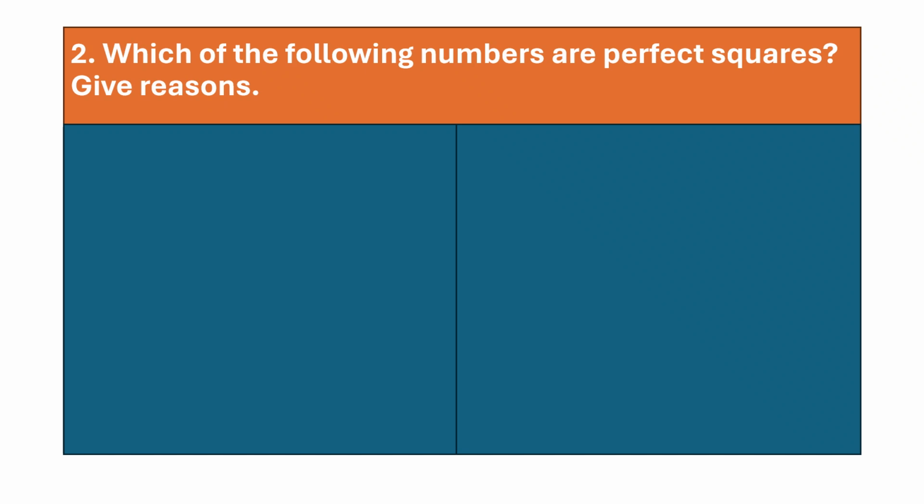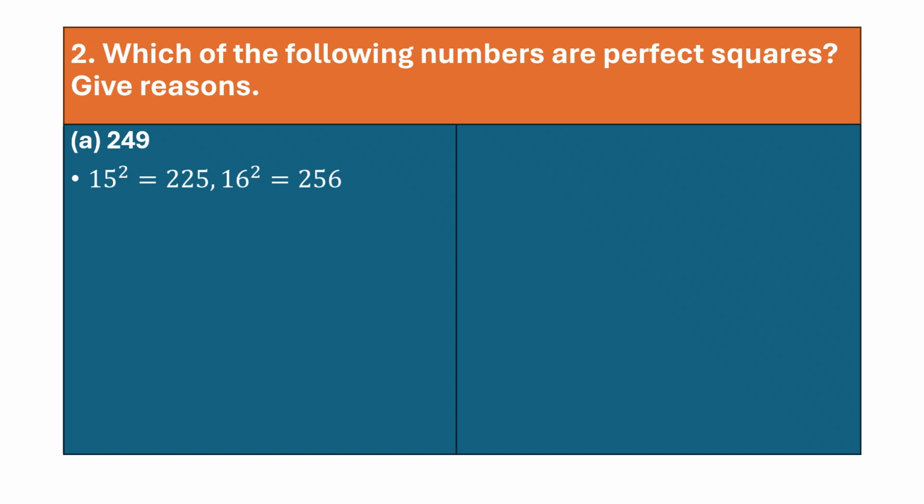Now, which of the following numbers are perfect squares? Give reasons. 249. Now 249, you can check. Now 15 square is what? 225. 16 square is 256. Children, it's also a request that when you are solving these types of questions, the square table, the squares which you will be calculating from 1 to 30, you can keep it in front while you are solving.